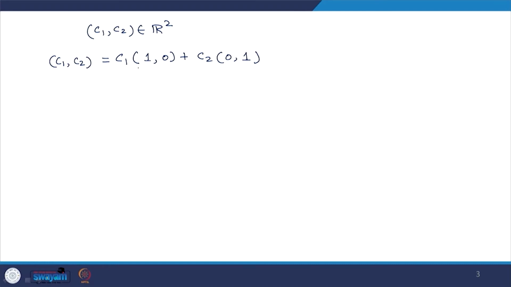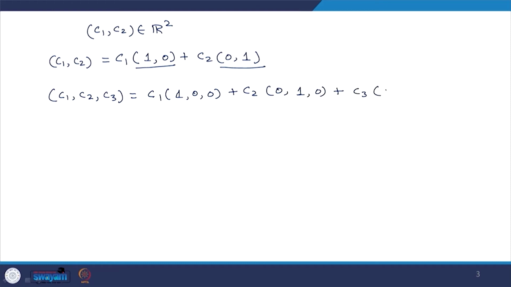So, all the vectors in R2 can be written as a linear combination of 1 0 and 0 1. Similarly, all the vectors c1, c2, c3 in R3 I can write as a linear combination of c1 times 1 0 0 plus c2 times 0 1 0 plus c3 times 0 0 1 and so on.